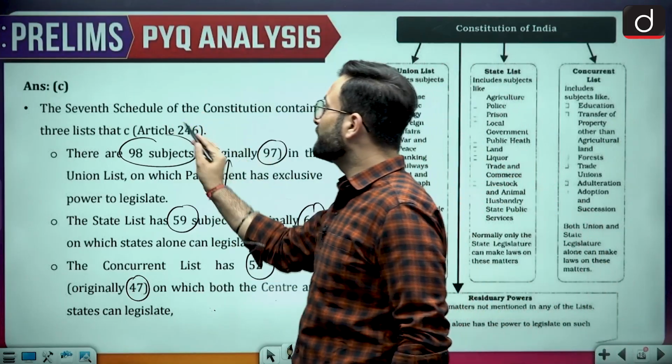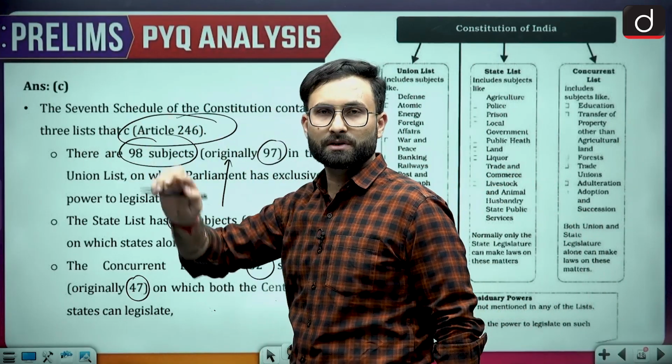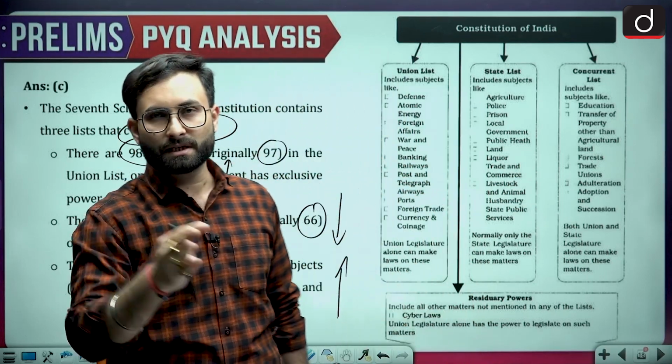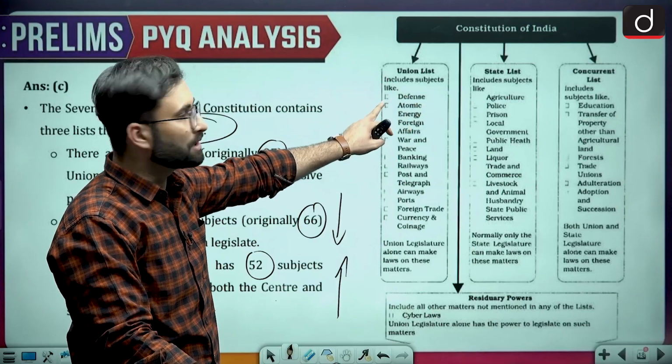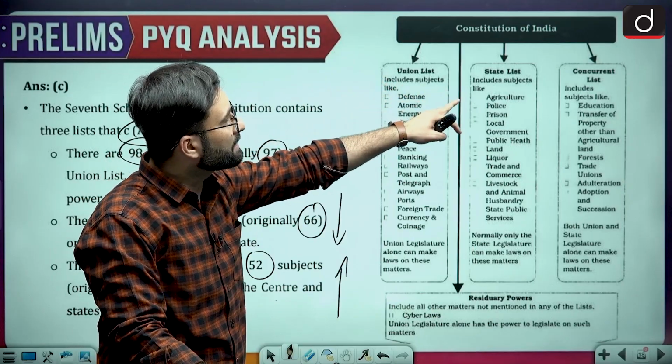Then it is given in Article 246 with respect to the 7th Schedule, or how the division is made. If we talk about the Constitution of India, there are three lists under Schedule 7. Here you can see the union list, state list, and the concurrent list.